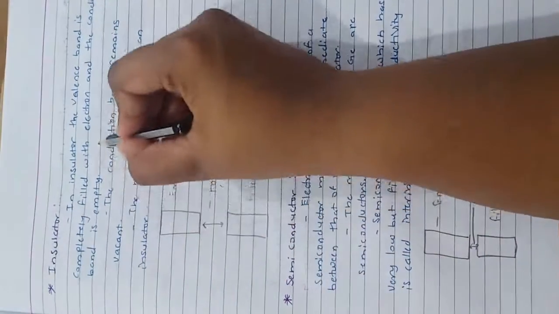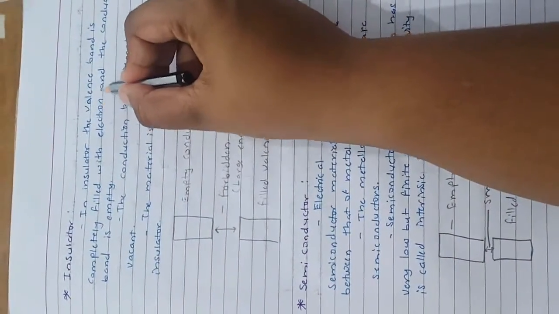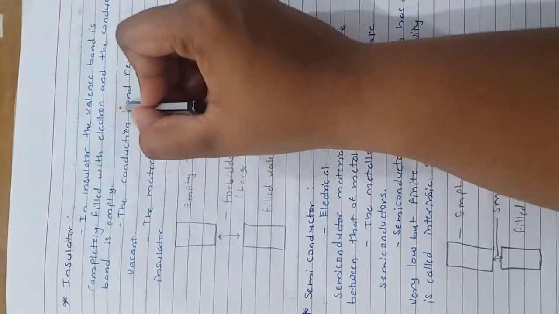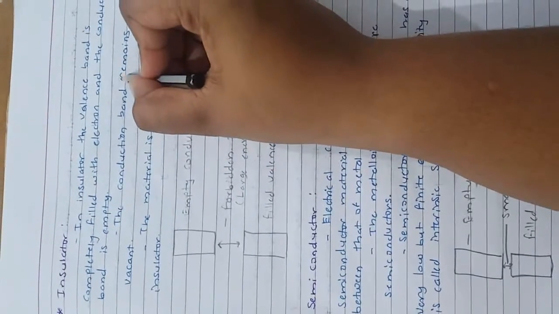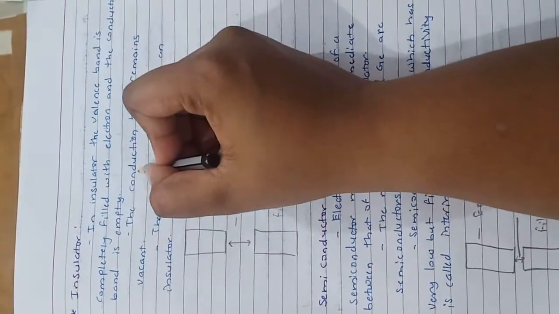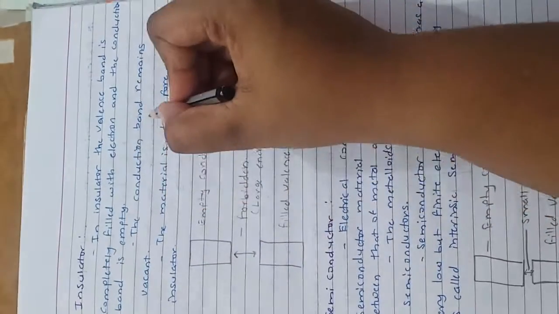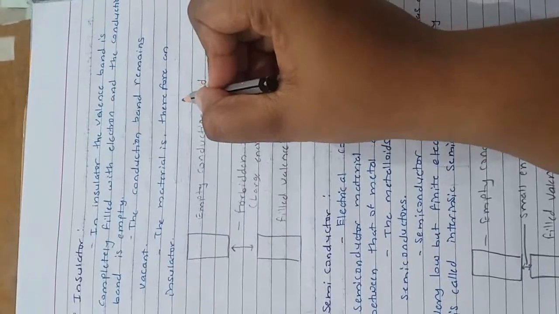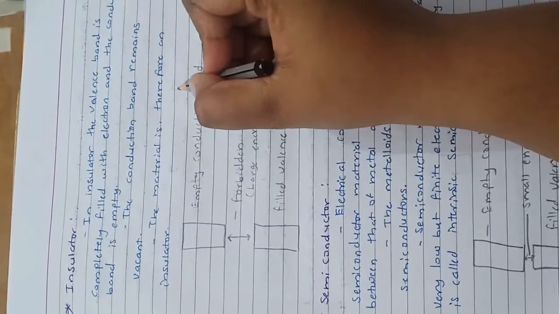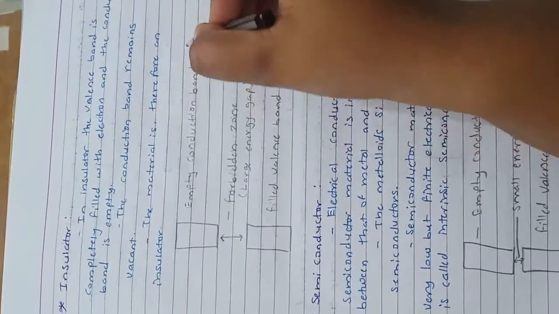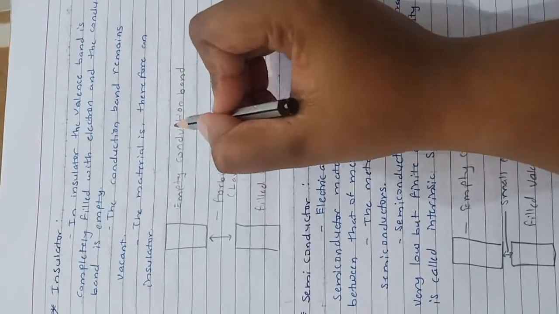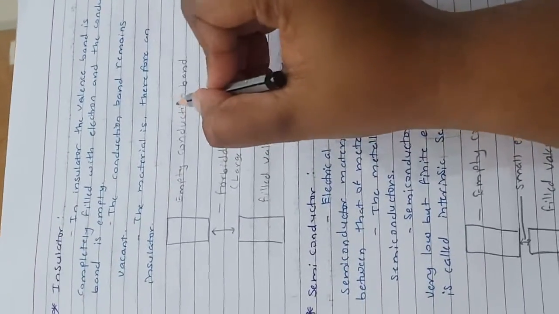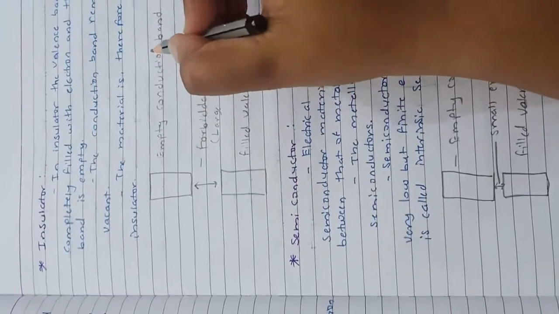Second one, insulator. In an insulator the valence band is completely filled with electrons and the conduction band is empty. The conduction band remains vacant, so the material is an insulator. The valence band and conduction band in an insulator are separated by a large energy gap called the forbidden zone.